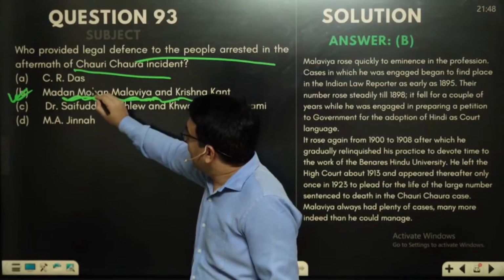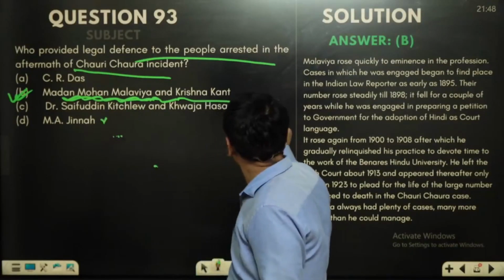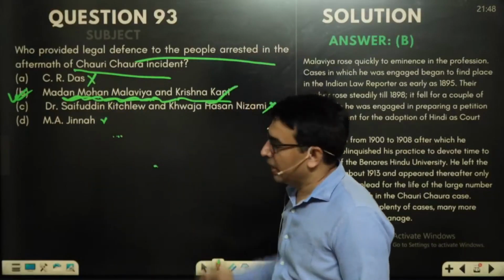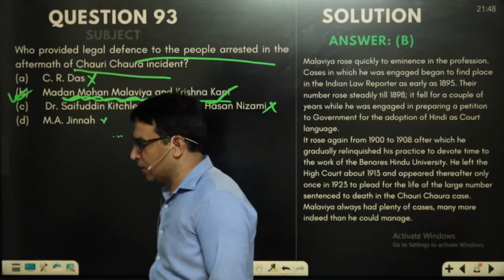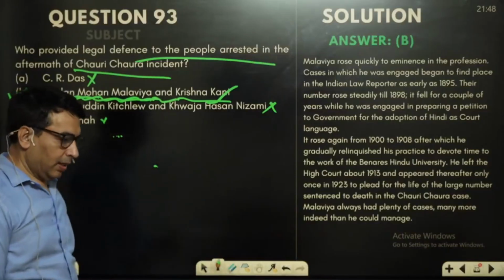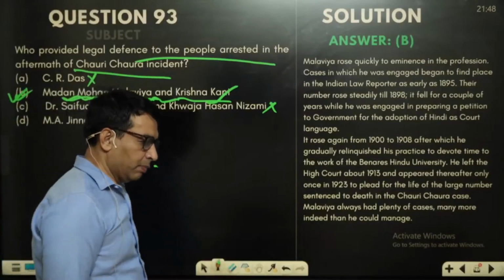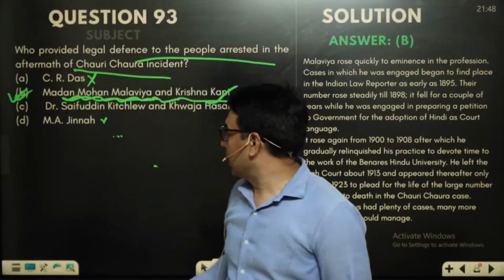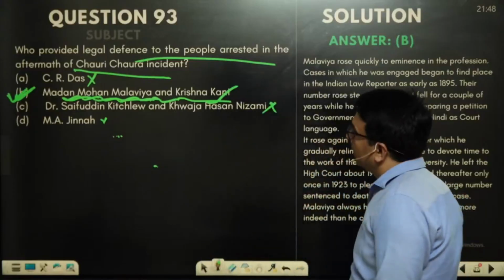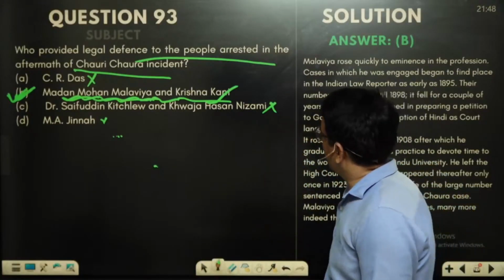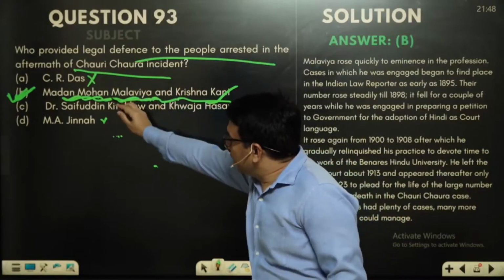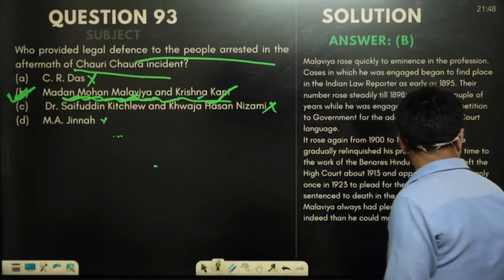So you can eliminate these two options as well as these options, and this is also mentioned on various pages in different books written on Madan Mohan Malviya. And if you go to the Mahamana Malviya mission website, it is mentioned also. So for this question, the answer would be B for Bombay, because legal defense to the people arrested in the aftermath of Chauri Chaura incident was provided by Madan Mohan Malviya and Krishna Pant.